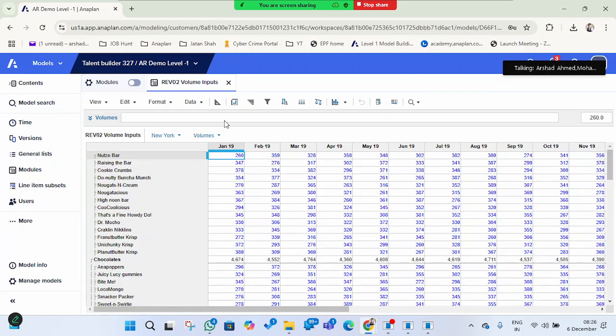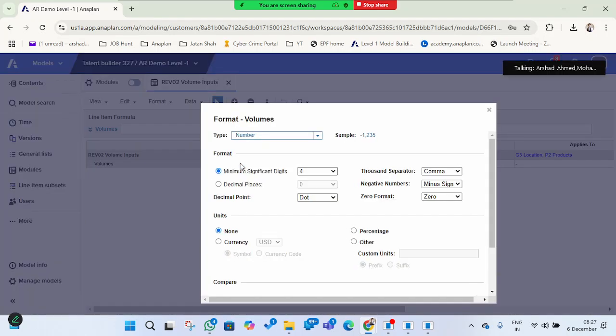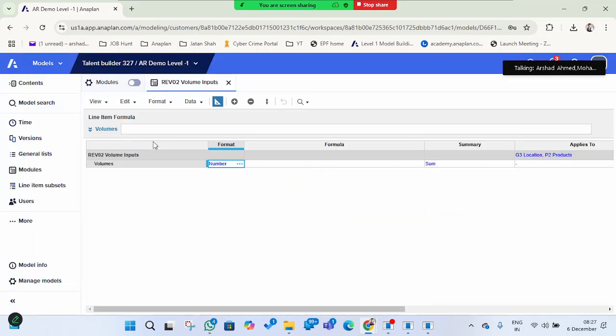As a grid view, once you toggle this one, Blueprint, you will go into the back end of that particular grid view. Here you can perform different kinds of activities and settings. You have multiple ways of formatting here, how your line items and modules should look in that grid view.